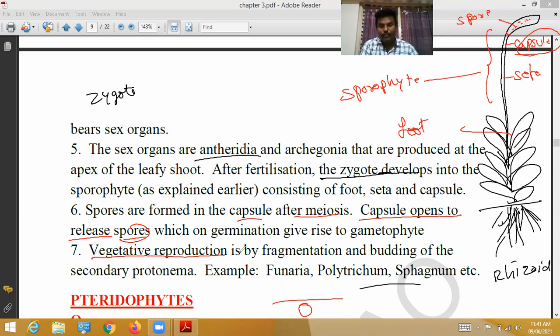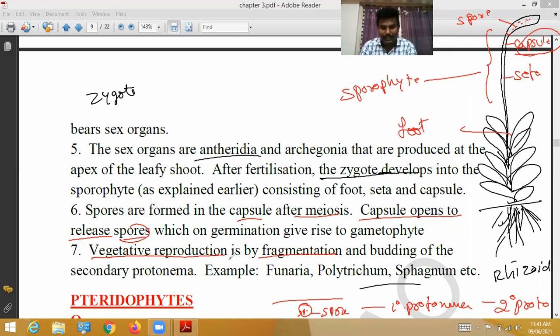Vegetative reproduction is by fragmentation and budding of the secondary protonema. The spore is converted into the primary protonema, the primary protonema into the secondary protonema, and the secondary protonema gradually turns into a gametophyte.